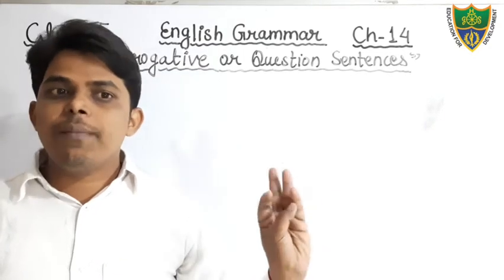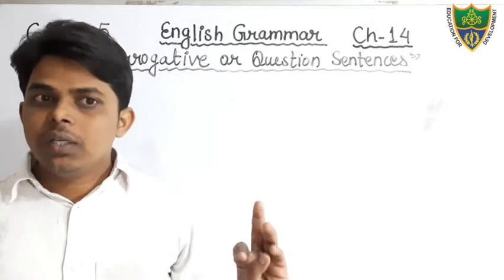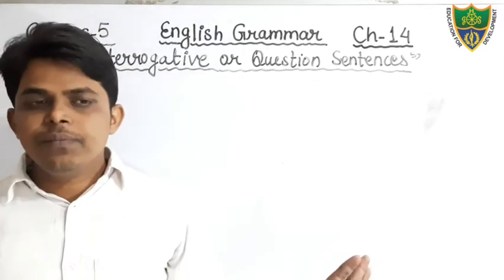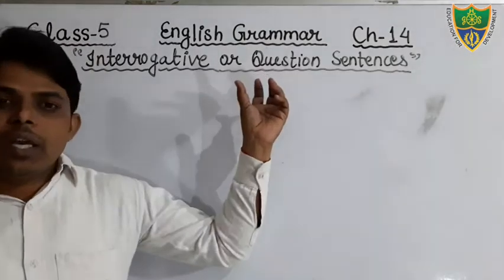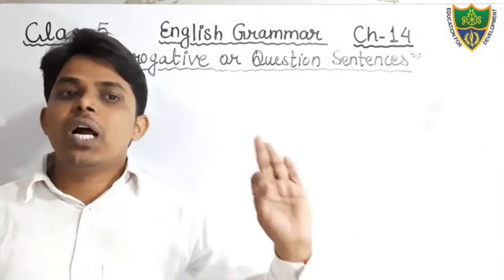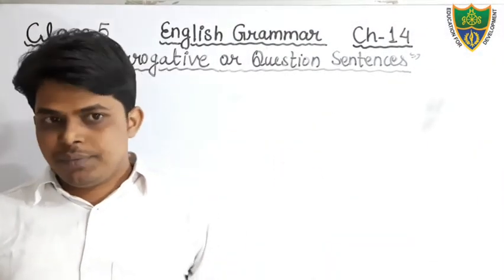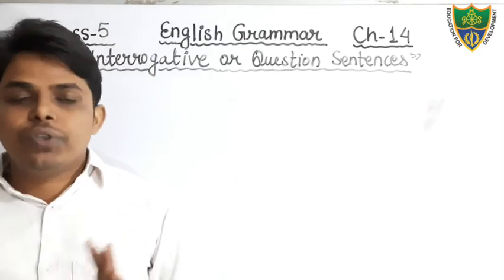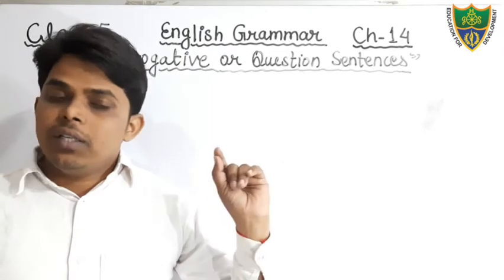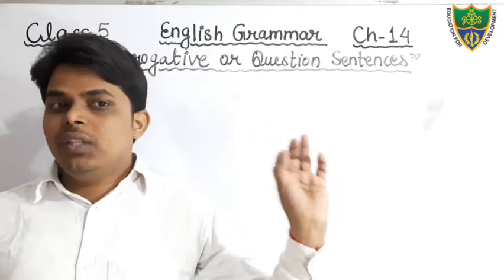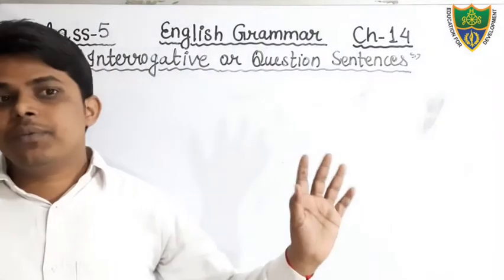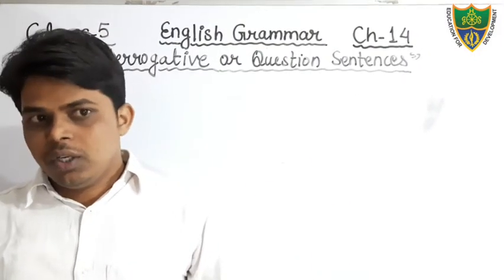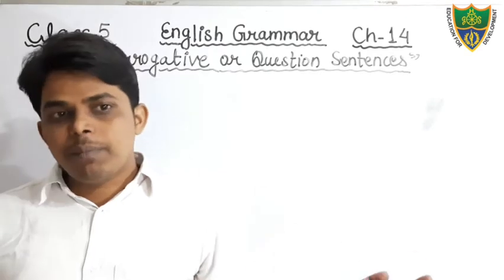Do, does, is, am, are, was, were, had, have, can, could, etc. SNO type sentences always start with a helping verb or modal verb, and at the end of the sentence we put the question mark. The answer of this type of sentence can be given in one word, yes or no. Therefore it is known as SNO type of sentence.